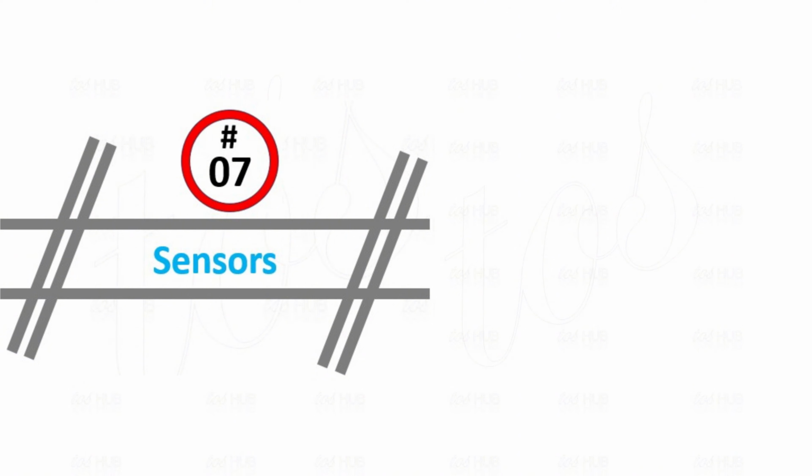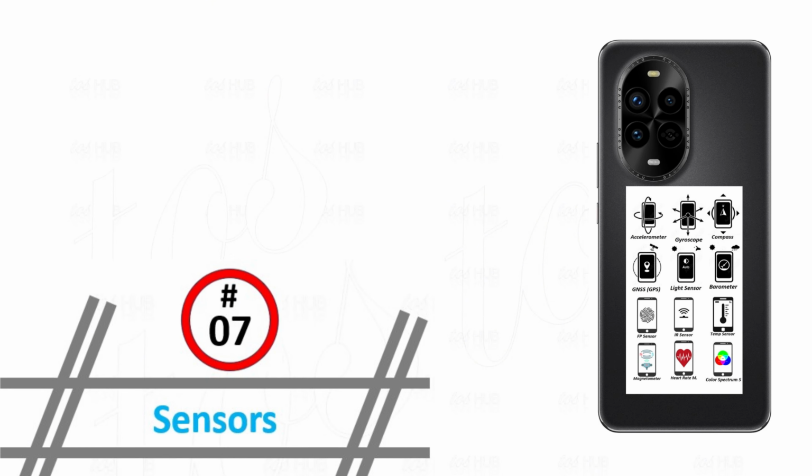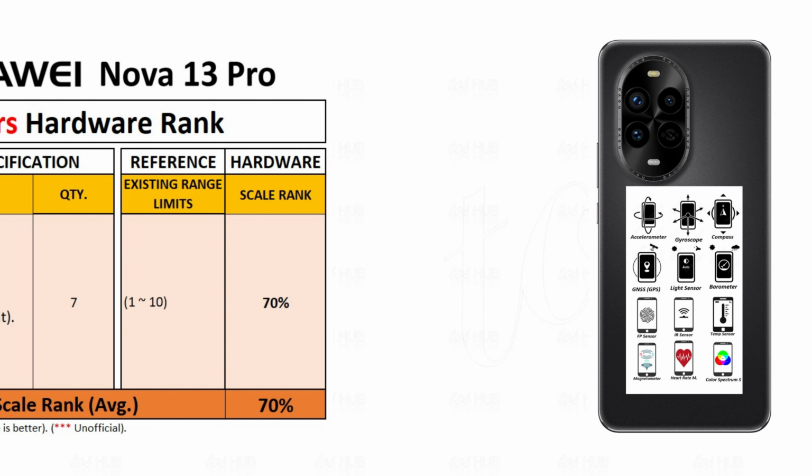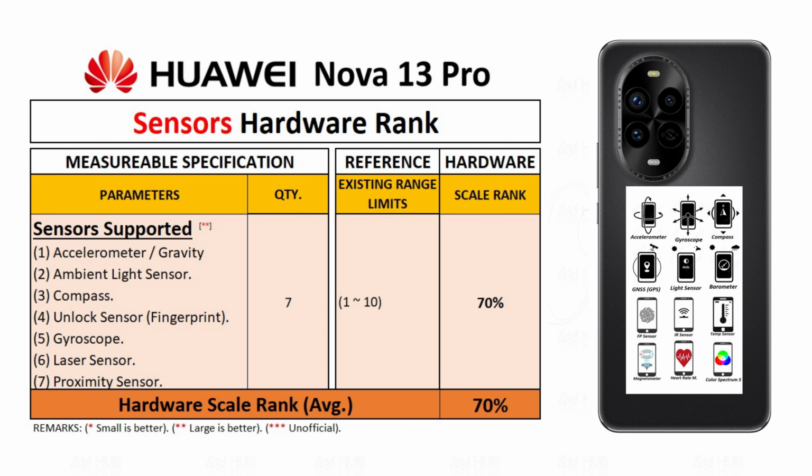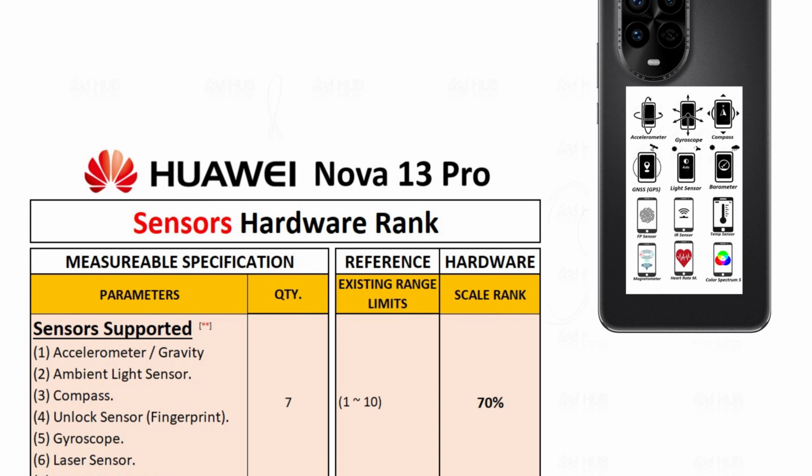Seventh category is about sensors. Huawei Nova 13 Pro sensors hardware rank bases on multiple sensors. It includes an accelerometer, ALS, compass, optical fingerprint sensor, gyroscope, laser sensor and proximity sensor. By comparing the sensor specification with available smartphones, the score rank stands at 70% scale.